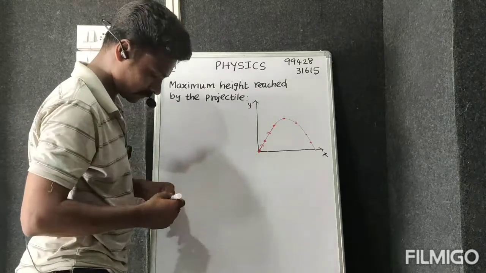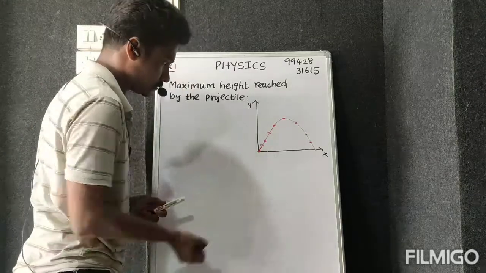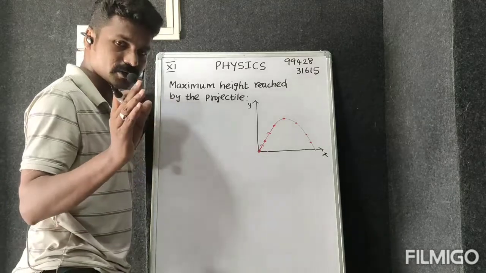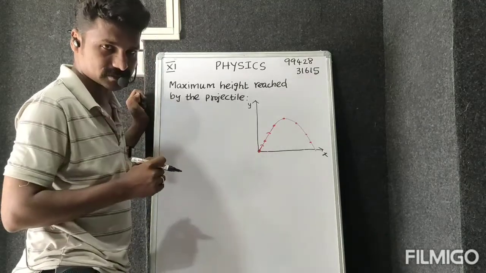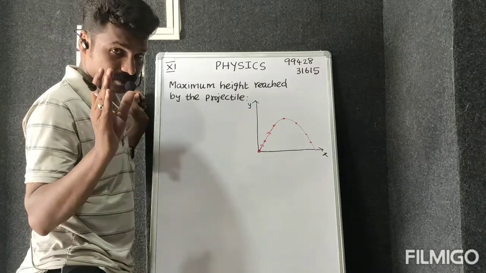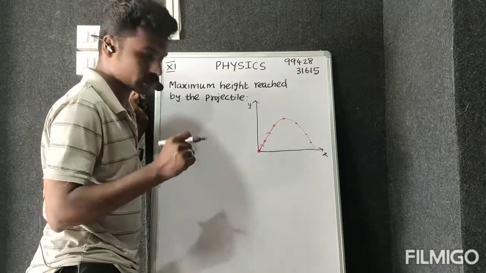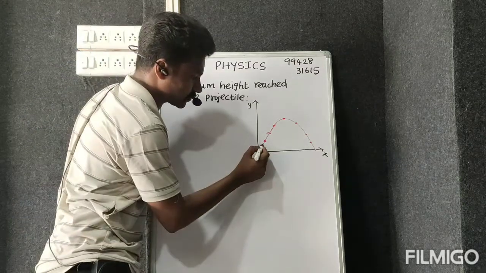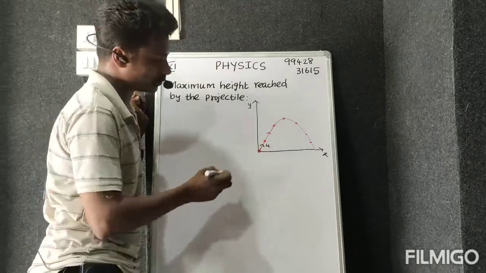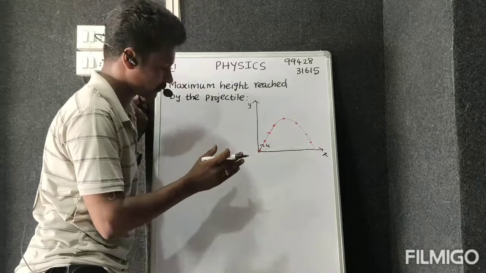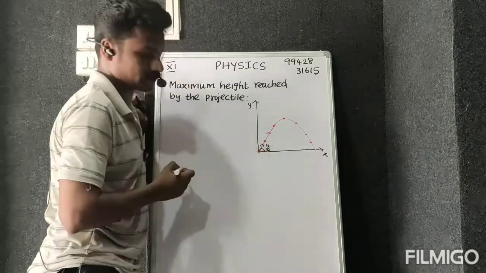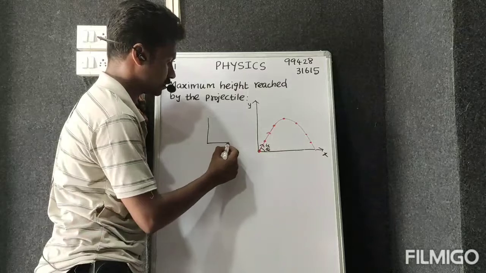Now you know very well, here I am going to give the velocity based on rectilinear components, the components of the resultant vector. The initial velocity is u, at an angle theta.